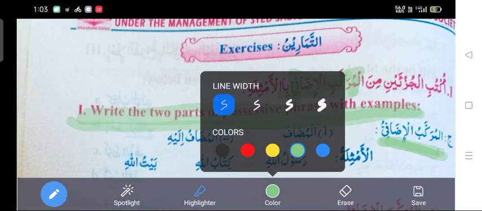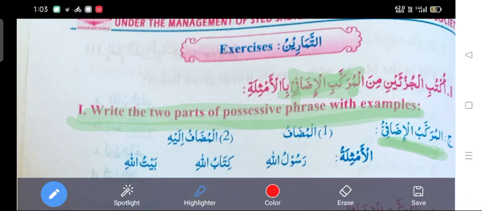Then write the first part, al muzafu. Then write the second part, al muzafu ilayhi. It is better to produce your answer in vertical manner. Underneath al muzaf you write al muzafu ilayhi, so the beauty will come. It looks great if you produce your answer in a vertical manner.